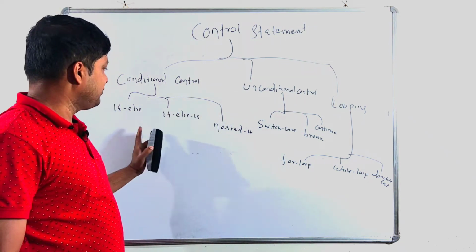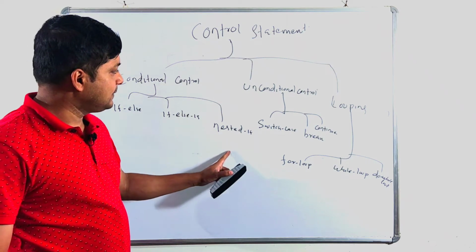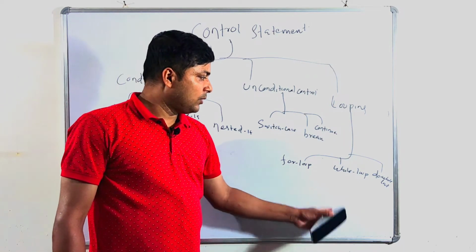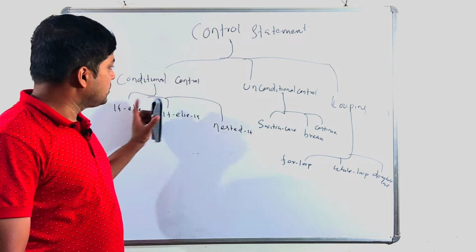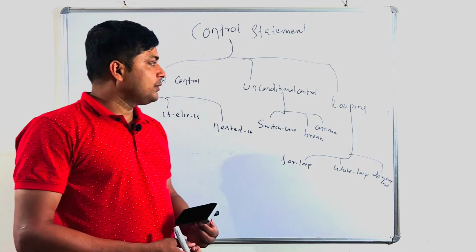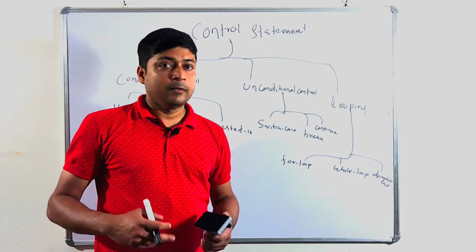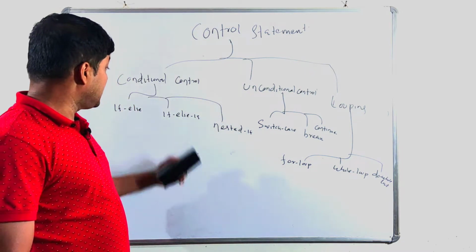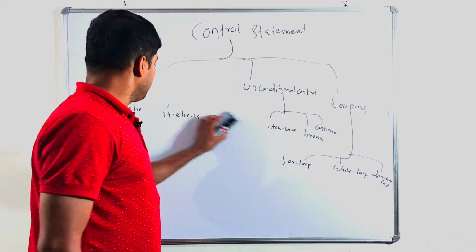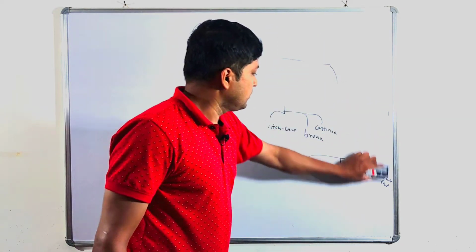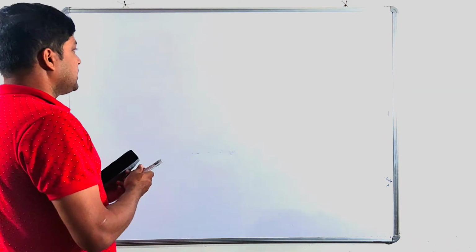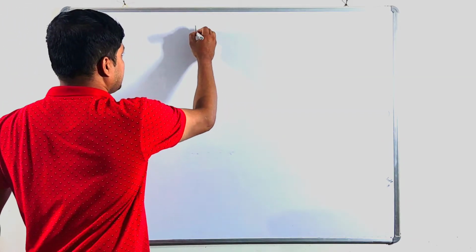That is, conditional control: if else, if, nested if. Unconditional control: switch case, break, continue. Looping: for loop, while loop, do while. All belong to control statement. With the help of control statement we can write programs so that we handle the controller on our part. So first we will learn conditional control. In conditional control, one part is if else.